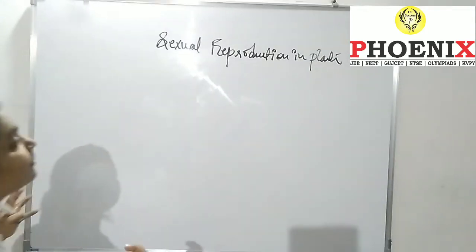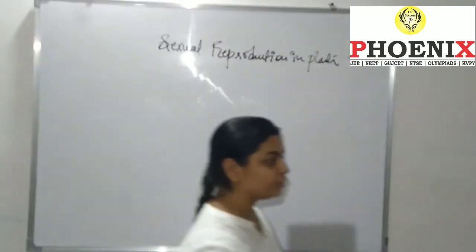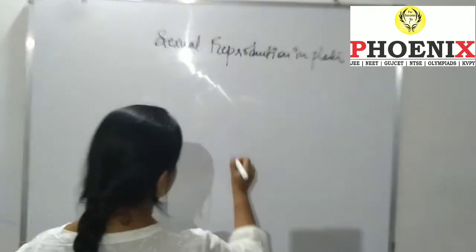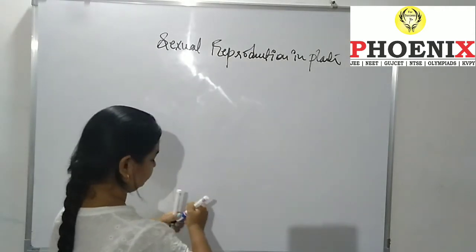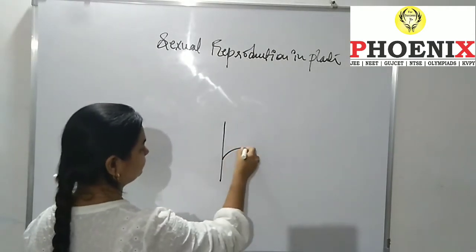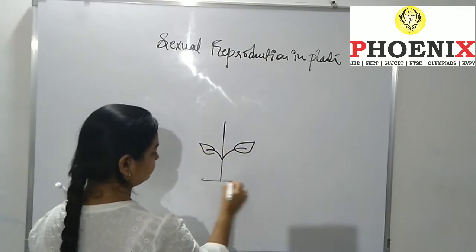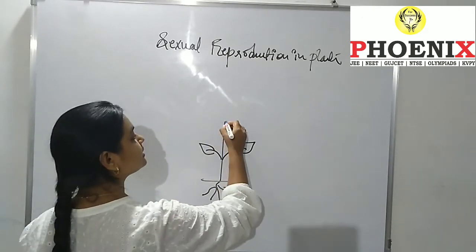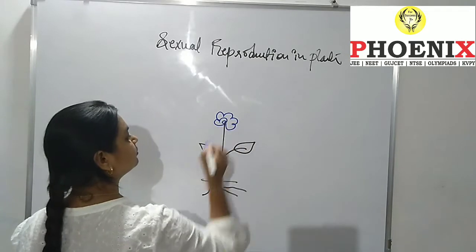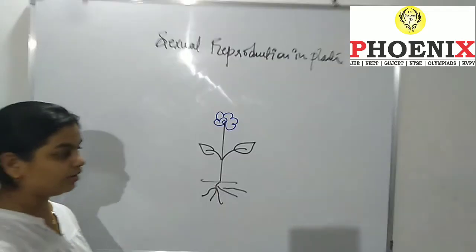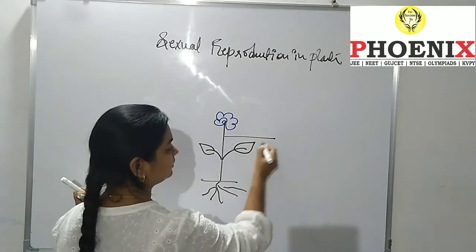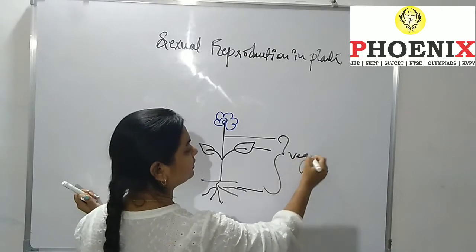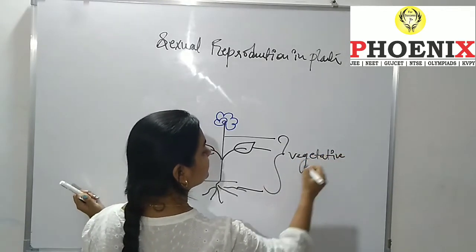Before starting the topic, I just want to know whether you guys know which is the sexual part in a plant. If I draw a diagram of a plant, okay, this is a flower. Now the stem, the leaves, the roots are the vegetative parts of the plant.